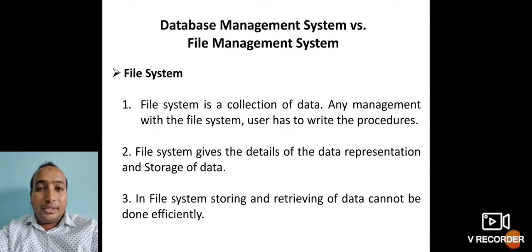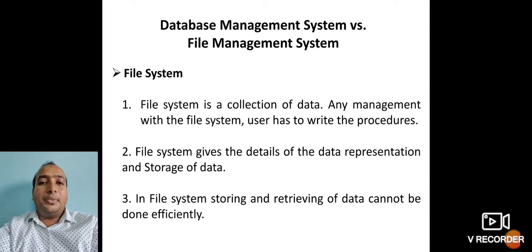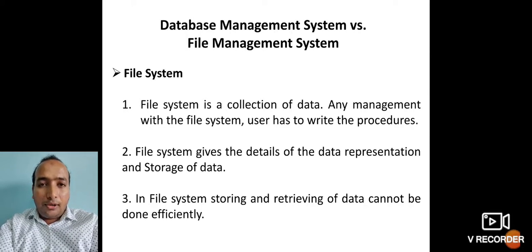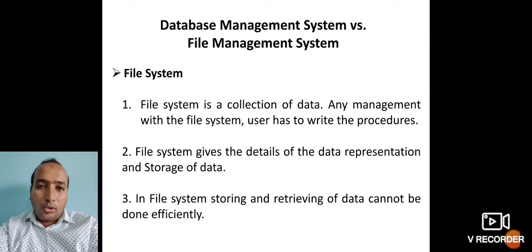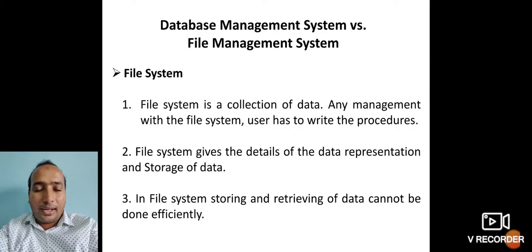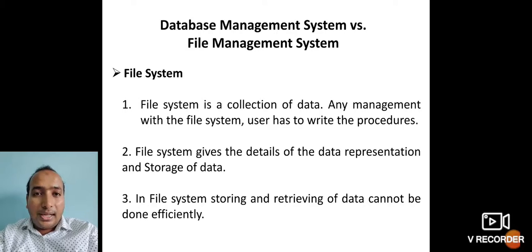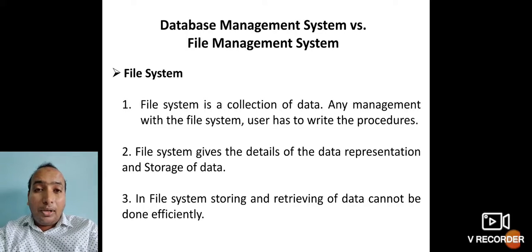To start, let us know which is the earlier one and which is the latest one which you are going to use. The file management system was the earlier system which we used to have. For example, before 40 or 50 years, we didn't have the concept of a database management system. But the data was being stored at that point also. For storing the data, they never used any database management system or sophisticated software. They didn't have anything called a table or an attribute or a tuple. Rather, they used to store the data in the form of what? Files. So that particular system is called the file management system.